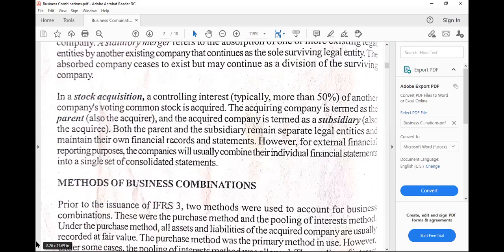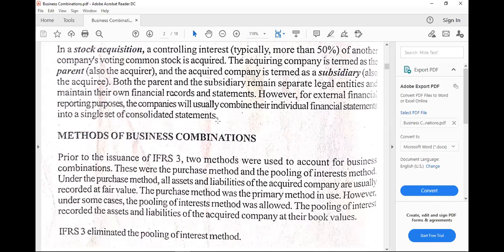All right. So the method of business combination would be the so-called purchase method. So purchase method will mean that when we acquire assets as well as liabilities are assumed, then we have to record them at fair value.